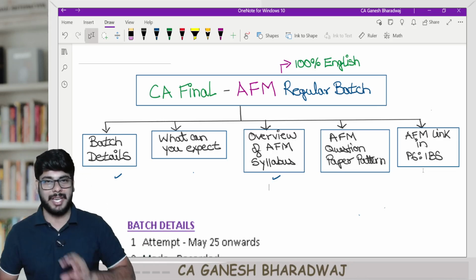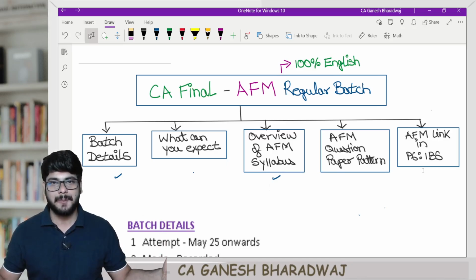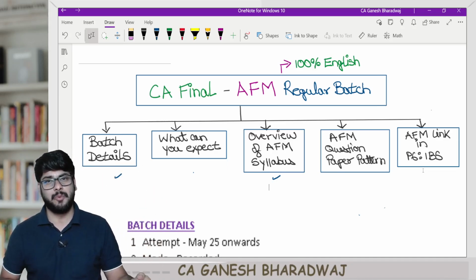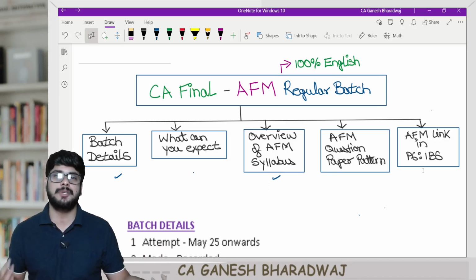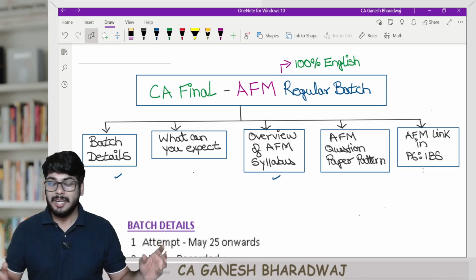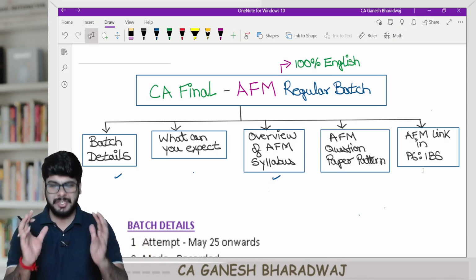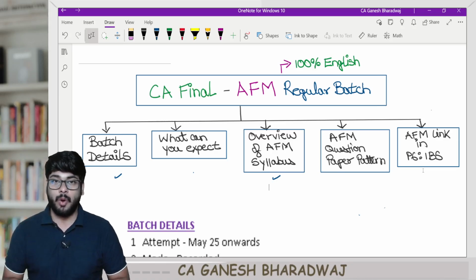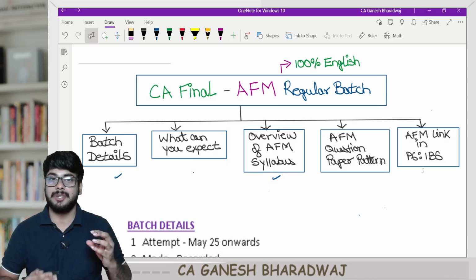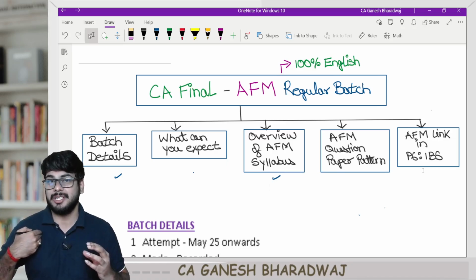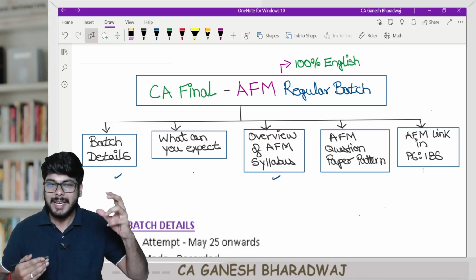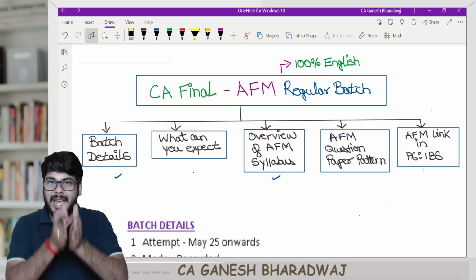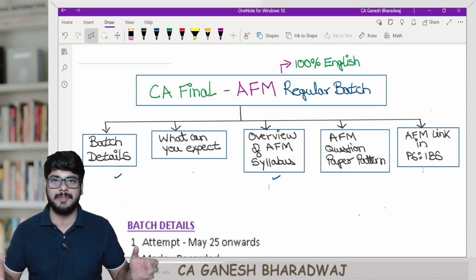And the best part of AFM is that it is not very voluminous. If you look at a paper like Financial Reporting, your first paper, it is very voluminous in terms of the number of chapters itself. There are so many chapters, whereas that is not the case with AFM. You only have 15 chapters, out of which 11 chapters are numerical driven and 4 chapters are theory. But what makes AFM interesting is that these chapters are slightly technical, so it might be complicated initially when you approach it. So we will have to break down every single chapter into multiple concepts and learn it.